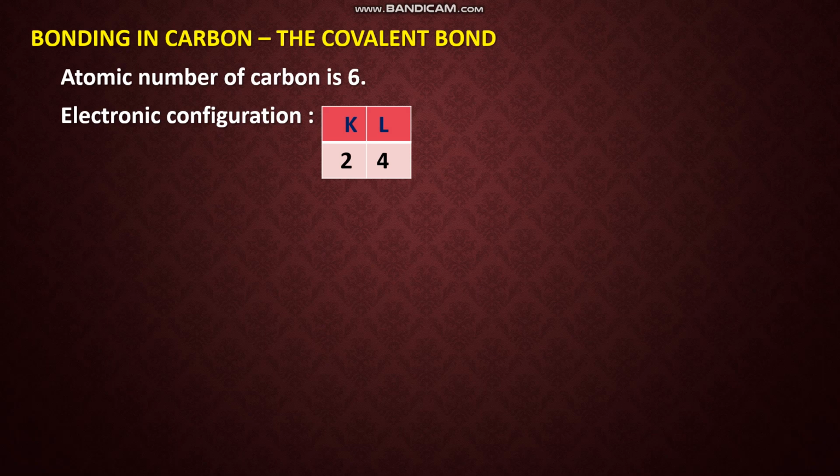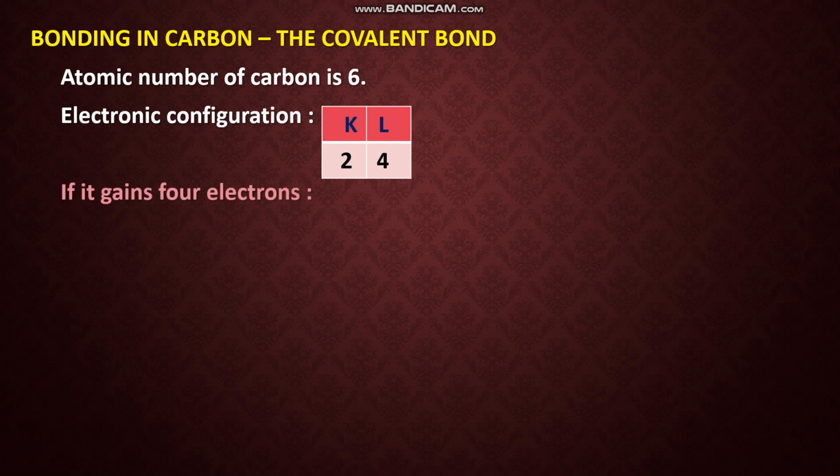So to complete the octet structure, or to make it stable, how many more electrons are required? You can see here in the valence shell there are 4 electrons. So it can either lose 4 electrons or gain 4 electrons. Let us see, if it is gaining or losing electrons, what is the problem?